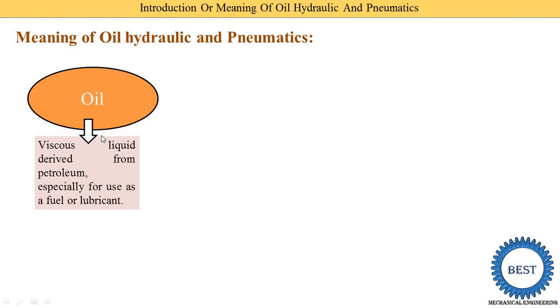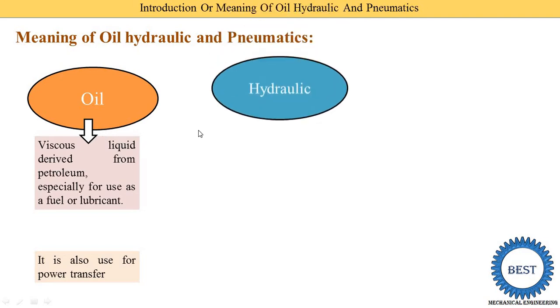But in hydraulic and pneumatic systems, oil is not used as a fuel. In a pneumatic system oil is used as a lubricant, but in a hydraulic system the oil is used as the working fluid. In short, it is also used for power transfer. Generally all people know that petroleum is used as a fuel and as a lubricant, but it is also possible that it is used for power transfer.